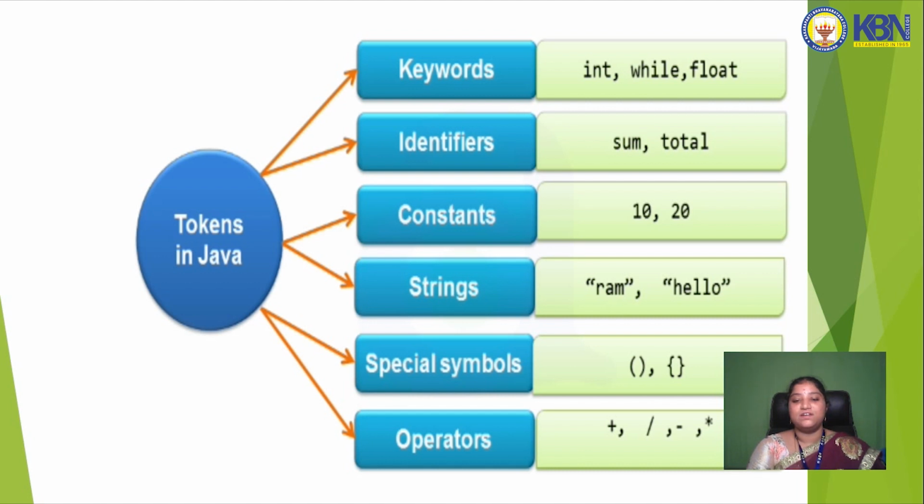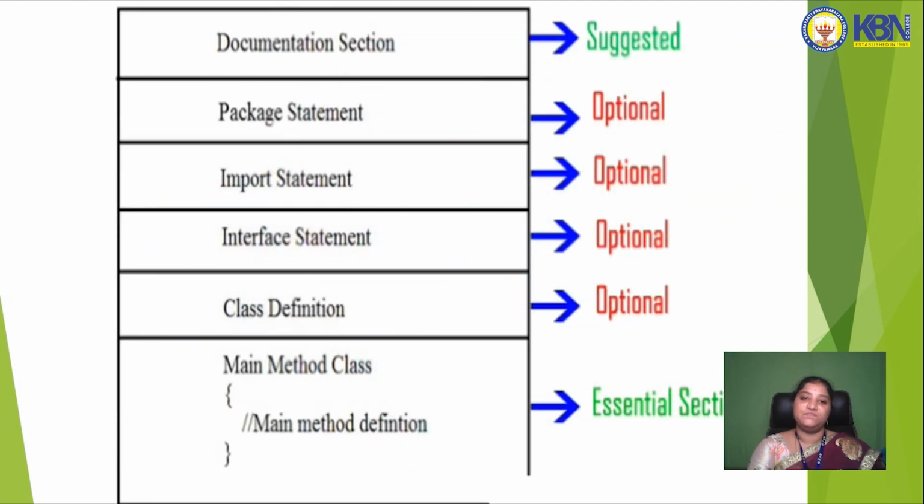Constants are divided into two types, which we will discuss later. Strings are given only alphabetically, special symbols are parentheses, opening braces and closing braces, and operators are addition, subtraction, multiplication and division.